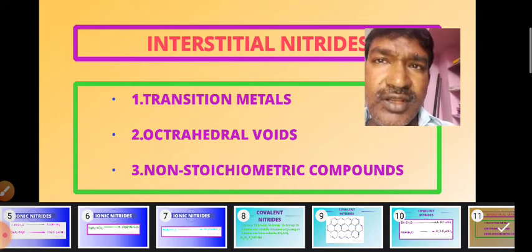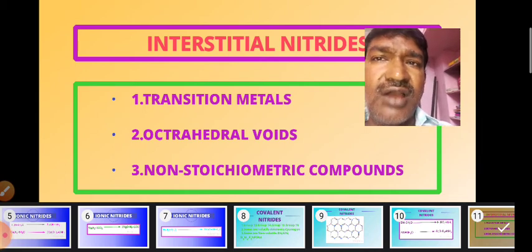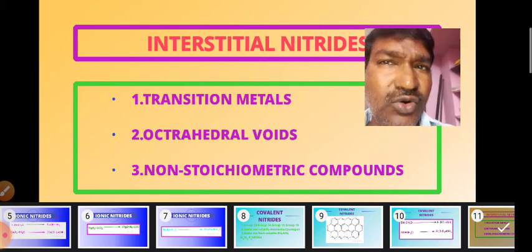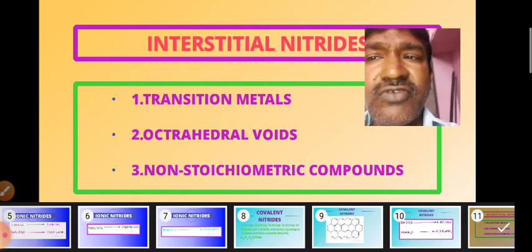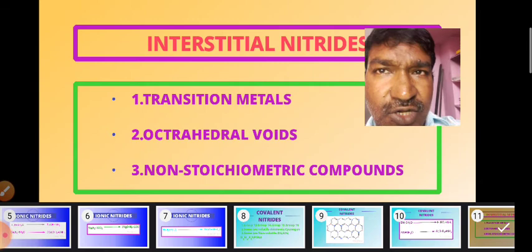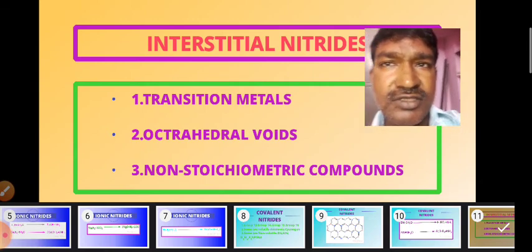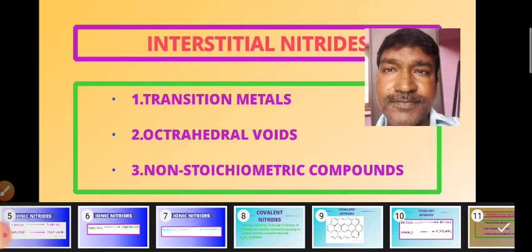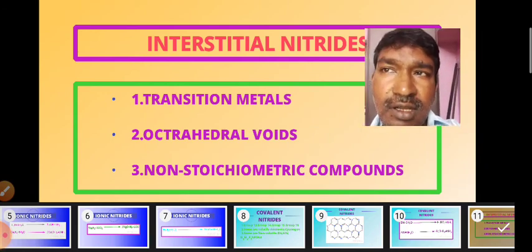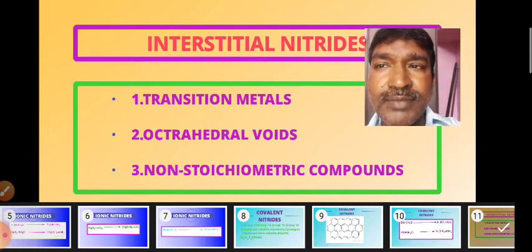There is no rule to guide them, so that's why we call them non-stoichiometric compounds, because they don't have a fixed formula. That means they don't follow any valency rules. And here, interstitial nitrides are formed when nitrogen atoms occupy the octahedral voids present in the transition metals.